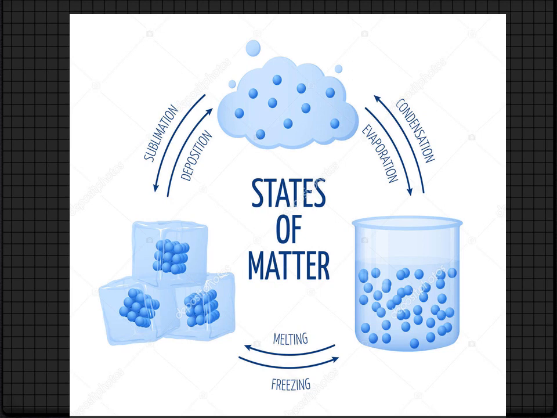Solids have a definite shape and volume. Underline. What is the first feature of solid? It must have a definite shape and volume. Most solids are hard and cannot be easily compressed. For example, the shape of a pencil stays the same whether you put it into a bag or place it on a table. And even if you give pressure on your pencil with your hands, can you change the shape of the pencil? No.